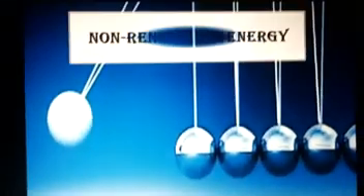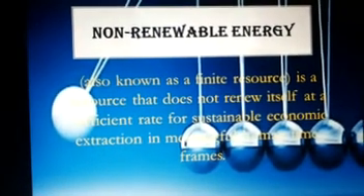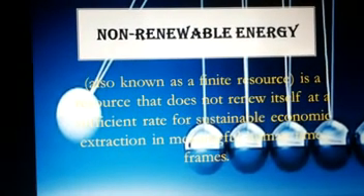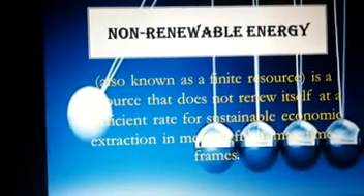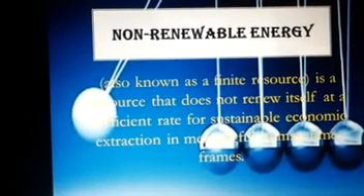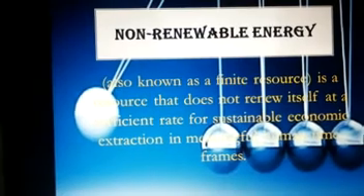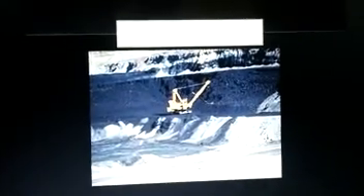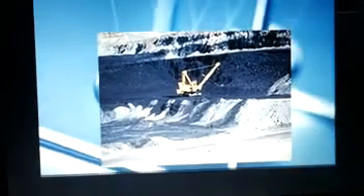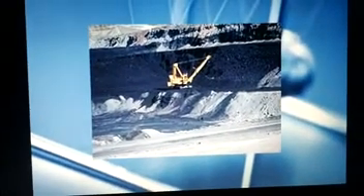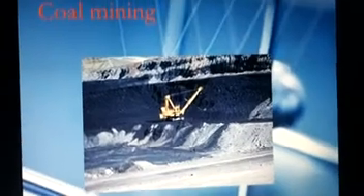Example of renewable energy. Non-renewable energy is a source that does not renew itself at a sufficient rate for sustainable economic extraction in meaningful human time frames. Example of non-renewable energy: coal mining.